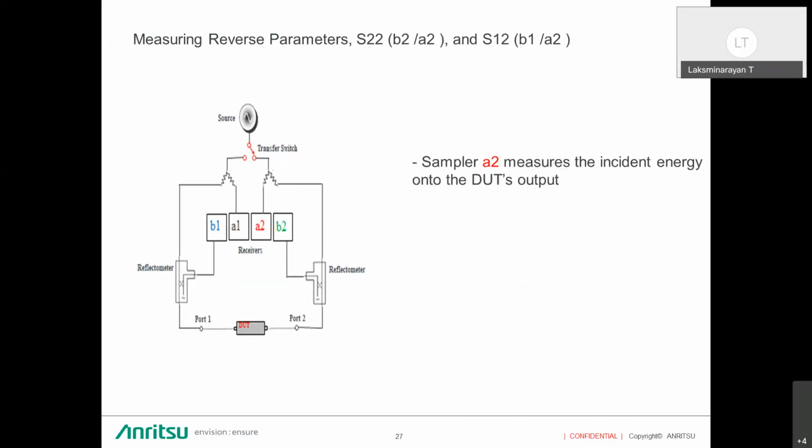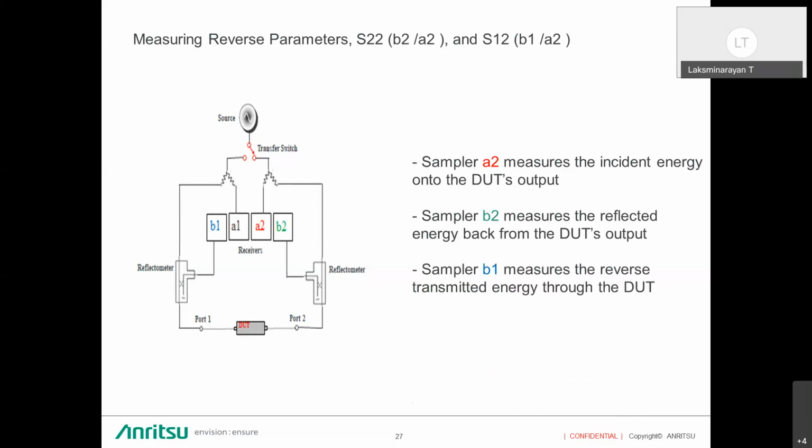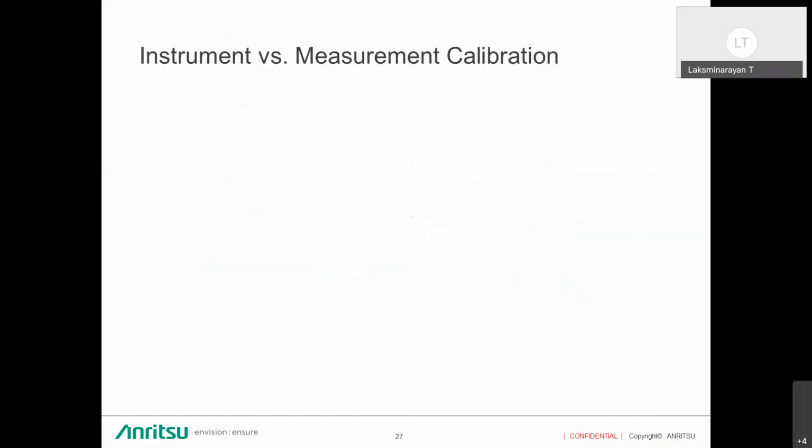So when you come to S22, what happens? The switch will be toggled to the other port, and the signal passes to A2, where the reference signal will be taken in the A2 receiver, and the reflected signal will be captured in B2, and we will do the measurement of B2 by A2. And once the signal passes through the reflectometer, it will pass to the B1 receiver, where you will be measuring the transmission measurement, which is B1 by A2. So these are the transmission and reflection parameters you will be measuring.